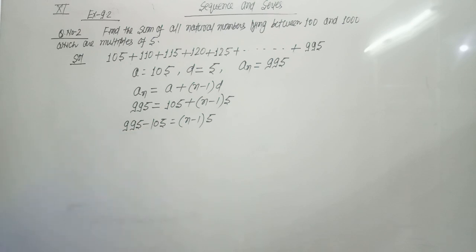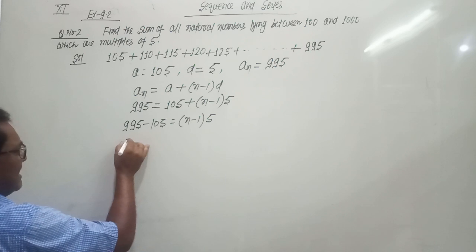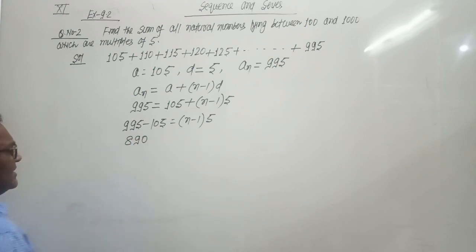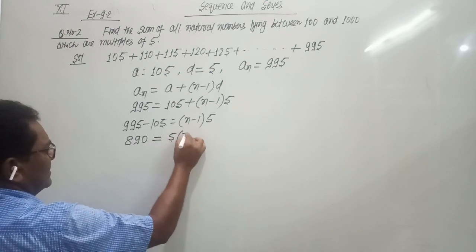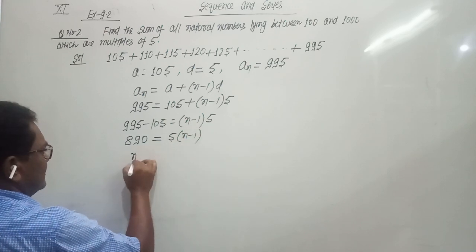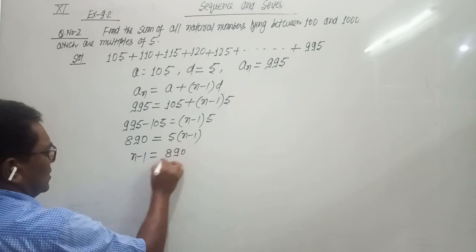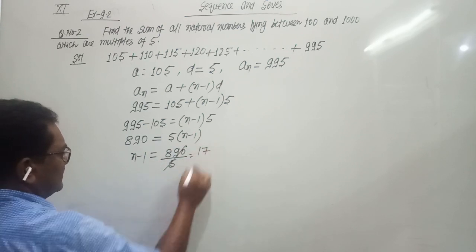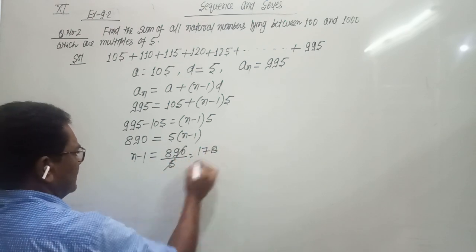995 minus 105 is 890. 890 equals 5 times N minus 1. Then N minus 1 equals 890 upon 5. 5 times 17 is 85 and 5 times 8 is 40.